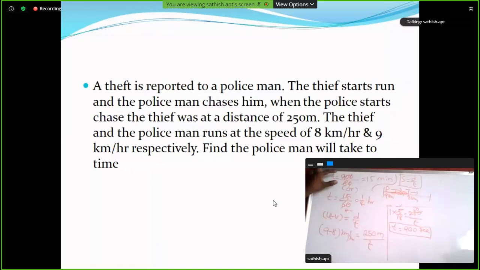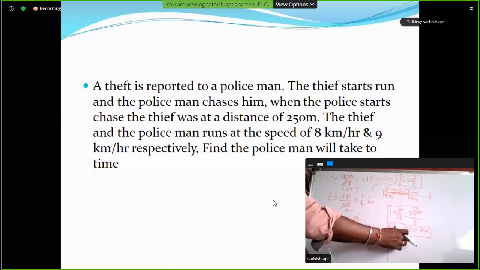So 900 seconds, or if it is in minutes, depends upon the options. Convert 900 seconds into minutes, divided by 60, you will get 15 minutes. Or in hours, convert 15 minutes into hours, divided by 60, that is equal to 1 by 4 hours. So 900 seconds, or 15 minutes, or 1 by 4 hours.